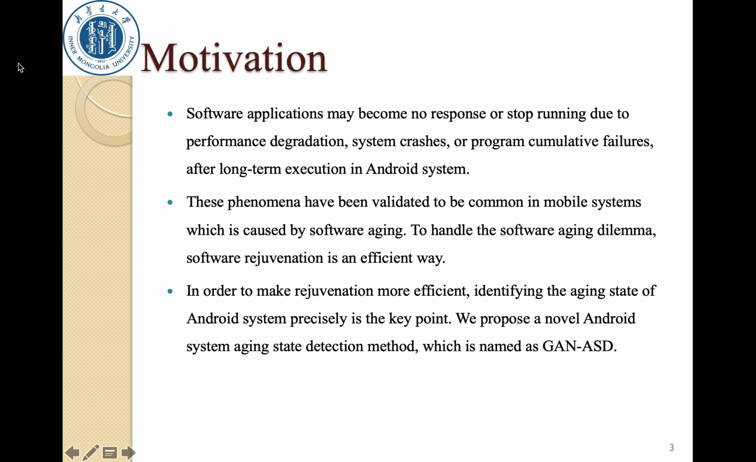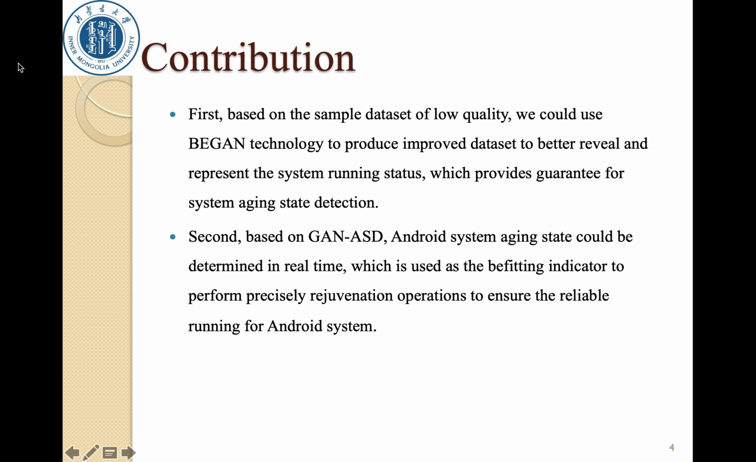In this paper, we propose an Android system aging state detection method based on the boundary equilibrium generative adversarial network and k-means, which is named GAN-ASD. GAN-ASD has two major contributions.